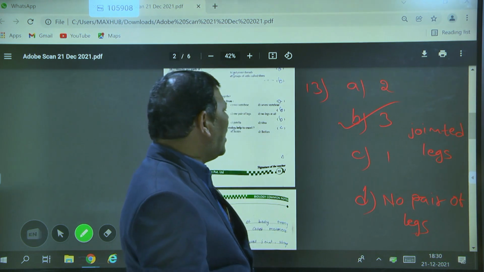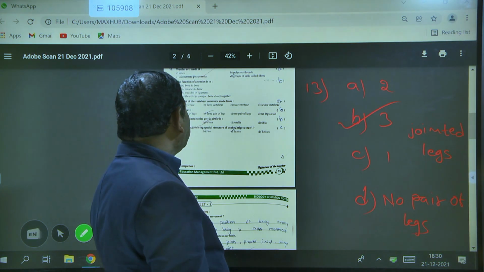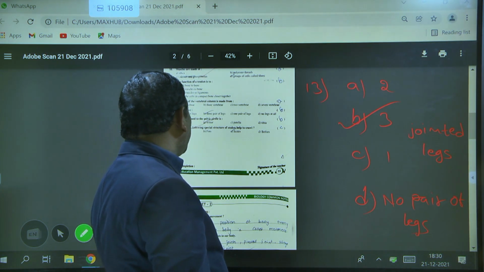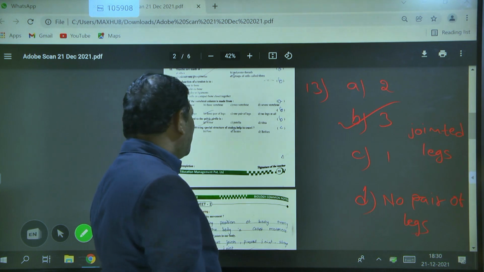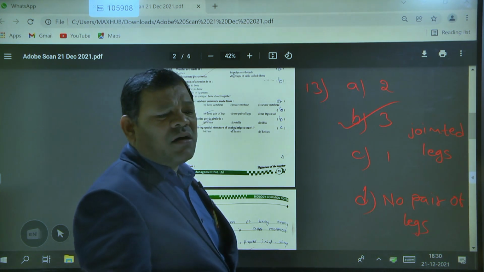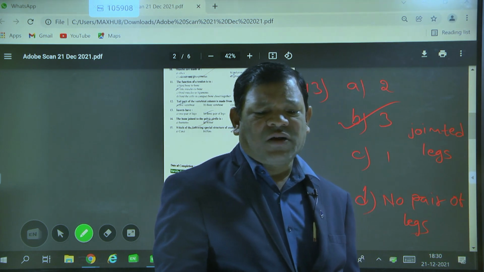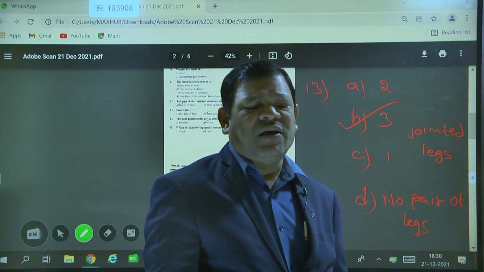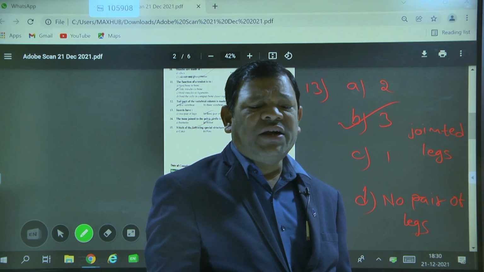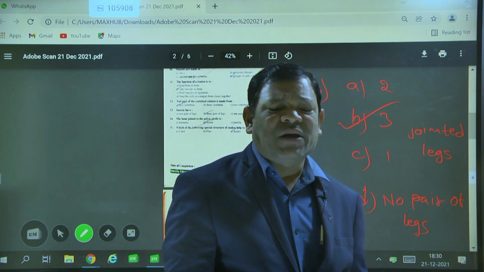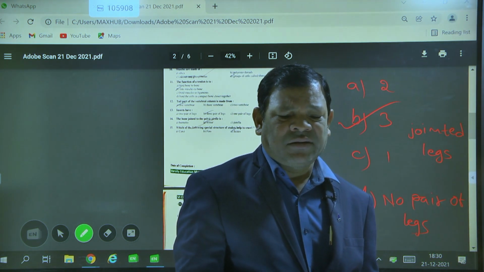Actually, 3 pairs of legs are present. All insects are examples of the Arthropoda phylum. In Arthropoda, the blood is white in color, and the hemoglobin pigment is absent.